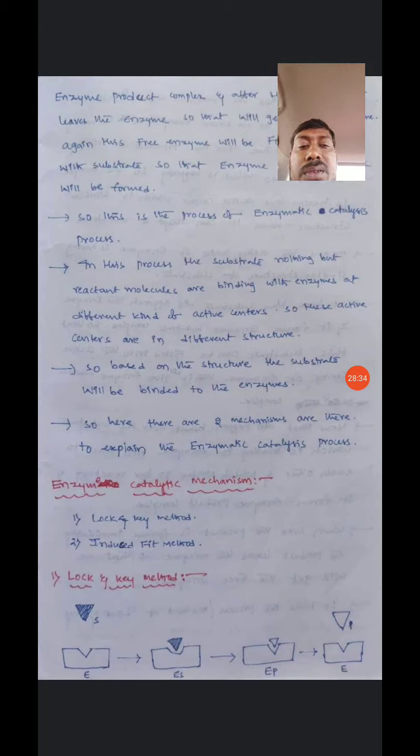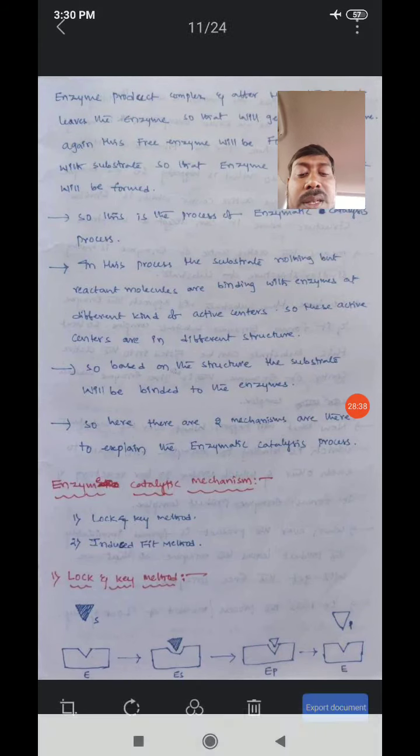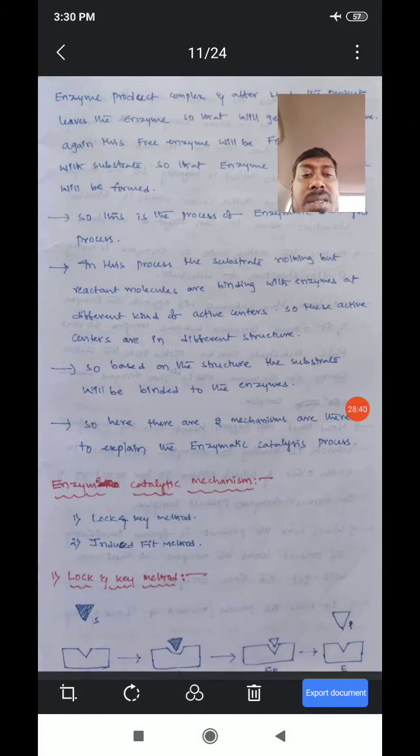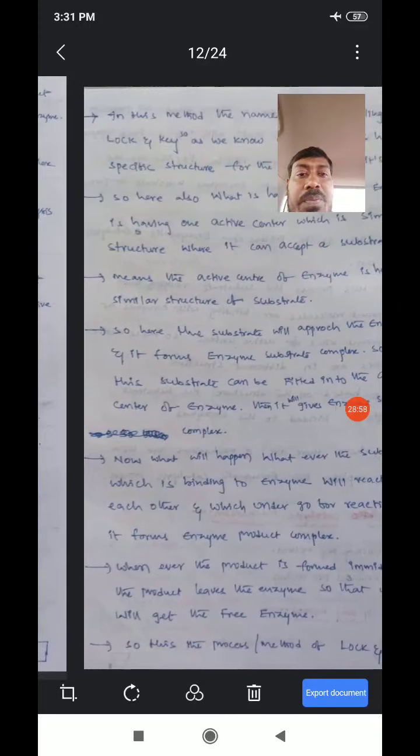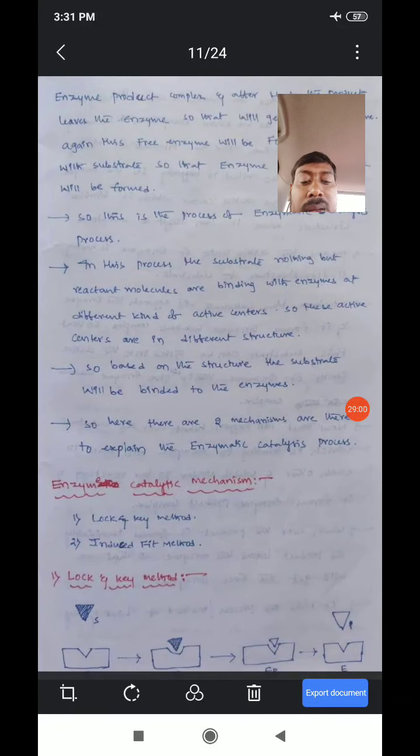Next we are discussing the enzymatic catalysis mechanism. Two mechanisms are there: one is the lock and key method, and the second one is the induced fit method. First we discuss the lock and key method and then the induced fit method.